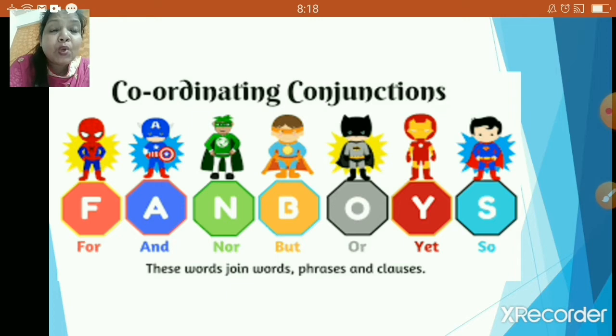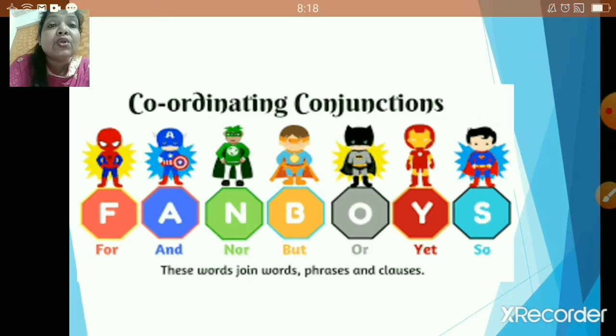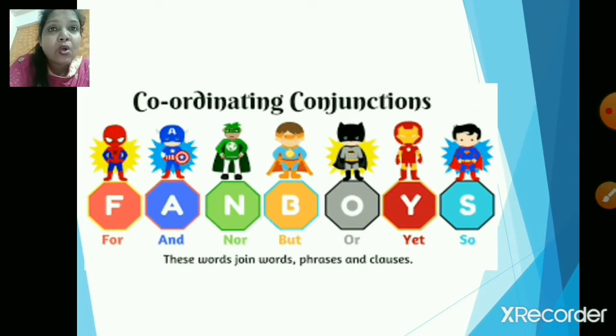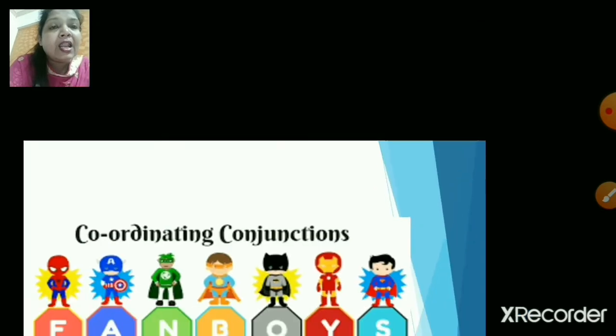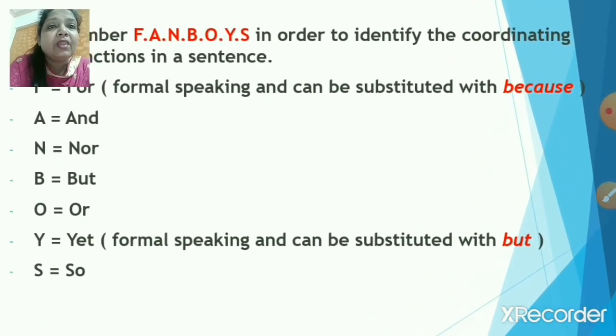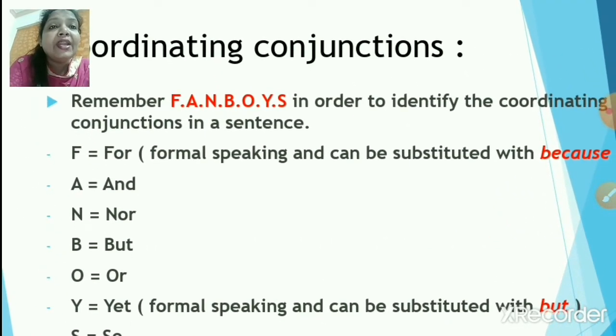Now, fanboys, these are very important coordinating conjunctions. Now, children, make sure that you note down all these words of fanboys. Now, let us go to the next one. Coordinating conjunctions. Now, remember fanboys in order to identify the coordinating conjunctions in a sentence.